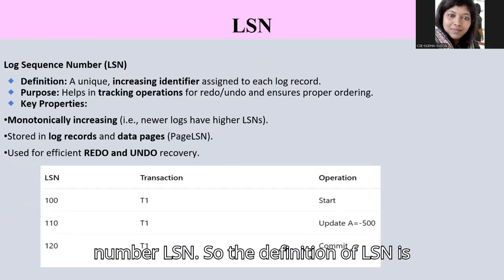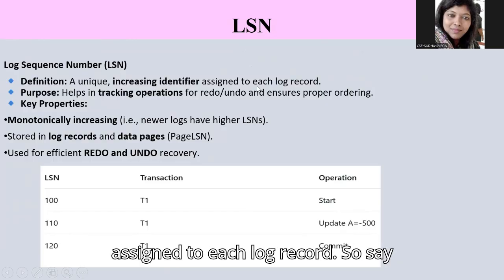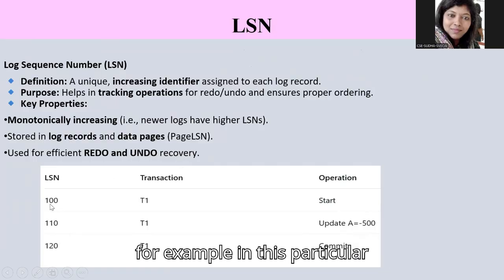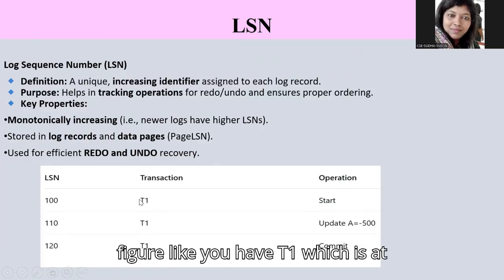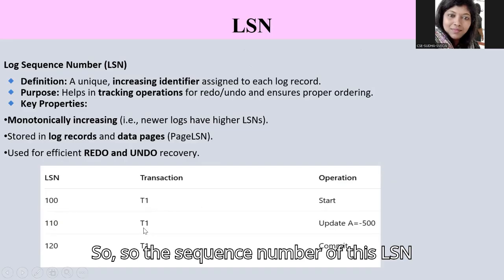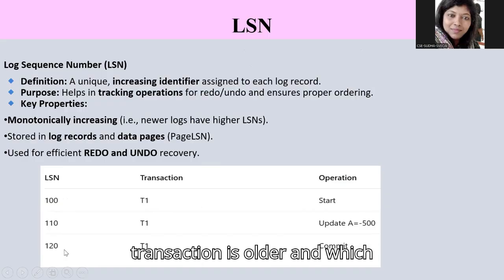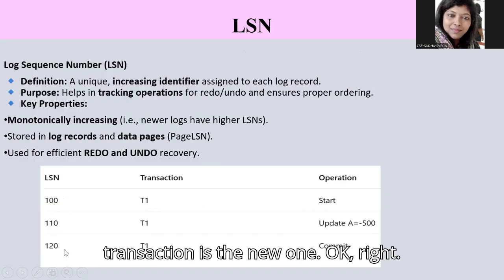So, log sequence number, LSN. The definition of LSN is that it's a unique increasing identifier assigned to each log record. For example, in this particular figure, you have T1, which started early. The sequence number of this LSN will be in increasing order. So based on the LSN, you can say which transaction is older and which transaction is the new one.